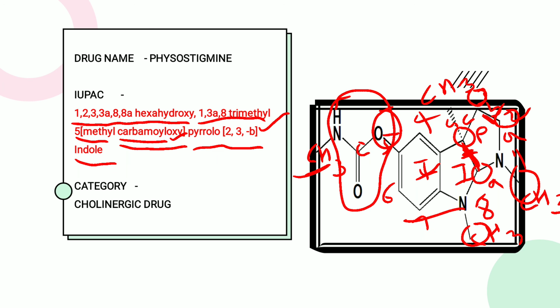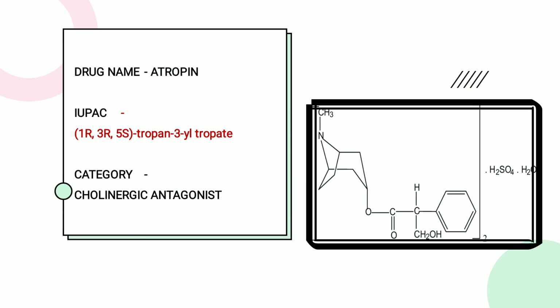The last is the parent nucleus, that is first the pyrrole ring, that was already told at the start, and next is the indole and the attachment site will be 2 comma 3 minus B. If you do not understand this structure, then go to my playlist in the ANS on the cholinergic drug. There is a complete explanation of this structure in detail on a blackboard. So see this video also. Okay. So we go for the next structure.